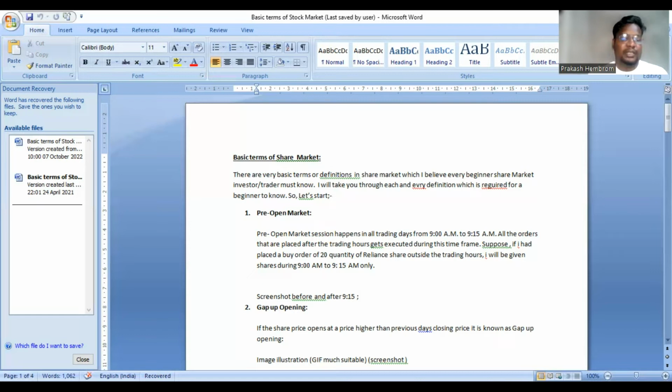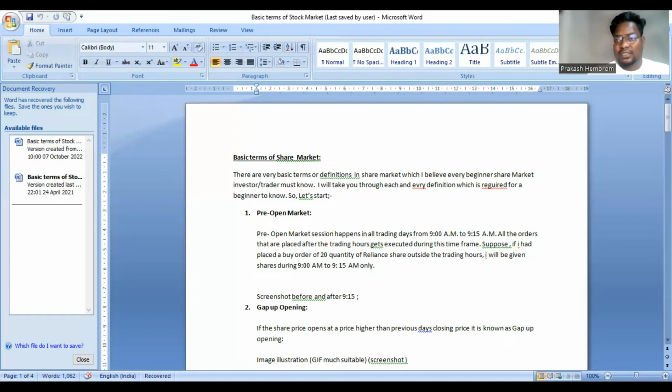Similarly it happens with Nifty 50. Nifty 50 is an index which represents the overall average of the shares that are listed in Nifty 50. There are a total of 50 of those shares that are listed out there.